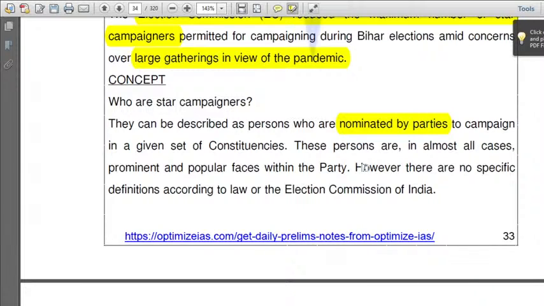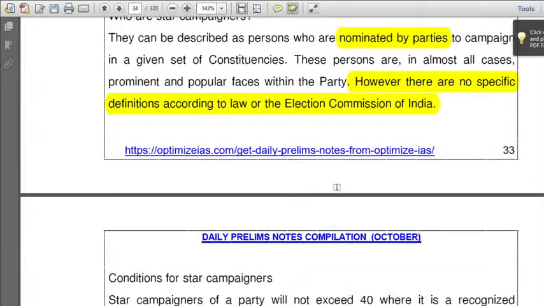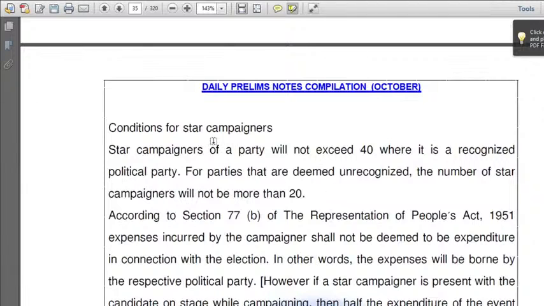Examples. Okay. However, there are no specific definitions. Important point to be noted: there are no specific definitions according to Law and Election Commission of India. Next, conditions for star campaigners. What are the conditions that should be satisfied to be a star campaigner?